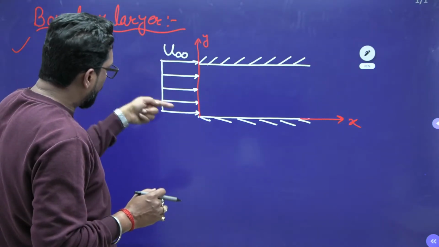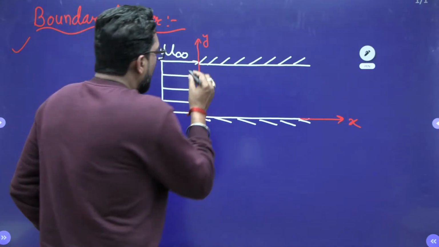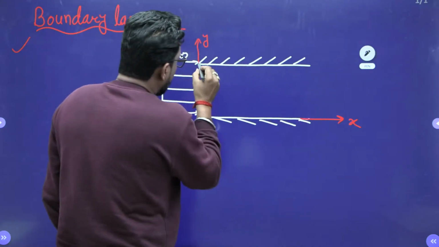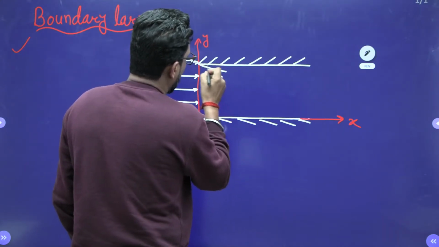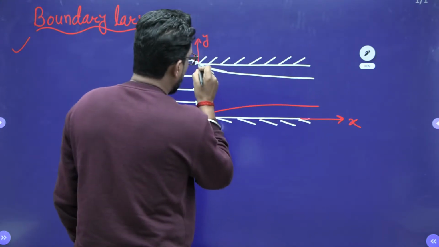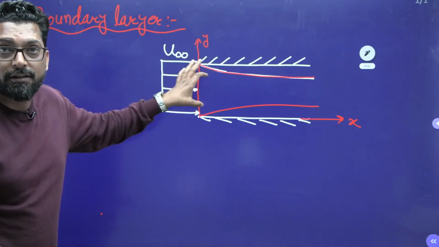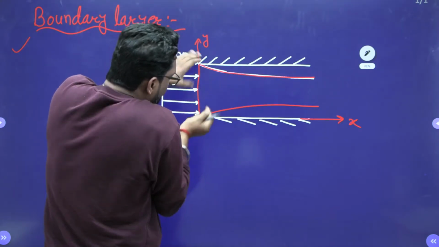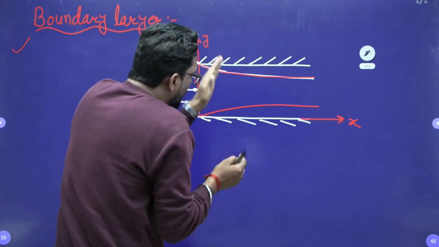So this is your fluid velocity which is incoming to this channel. Now, what is the property? When the fluid is entering this channel, there must be a development of a boundary layer. Very important. So with this development of a boundary layer, the channel is converging in nature.